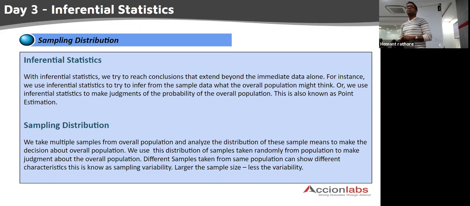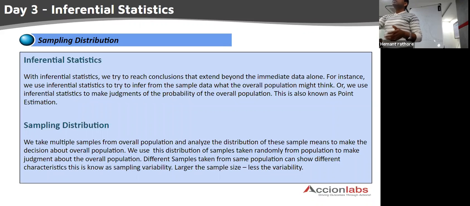Firstly, sampling is when you want to make a conclusion, or verify or validate a conclusion about the overall population, you take some random sample. Very importantly, you take random samples from your population, and using those samples you try to validate, verify, or prove some hypothesis about the whole data population. That process of taking random samples from the population is known as sampling.